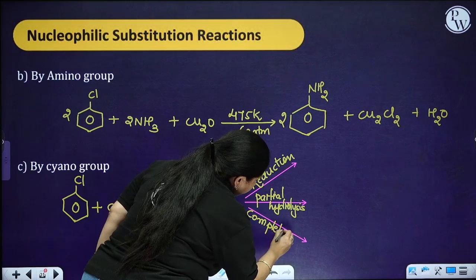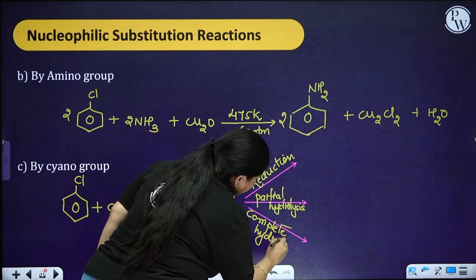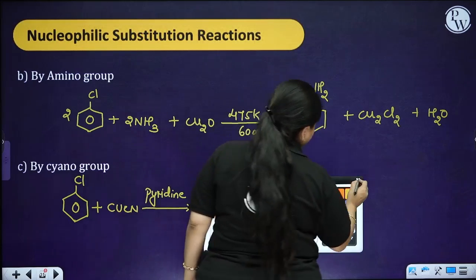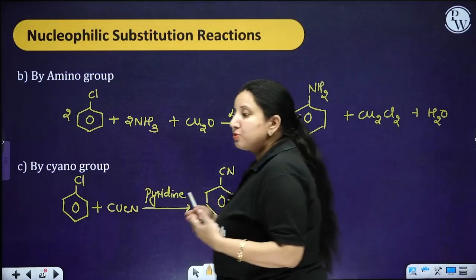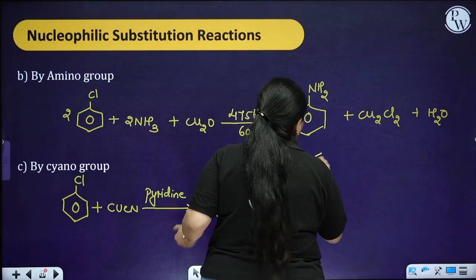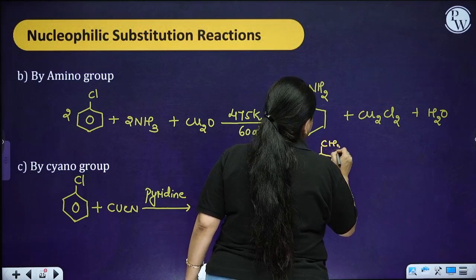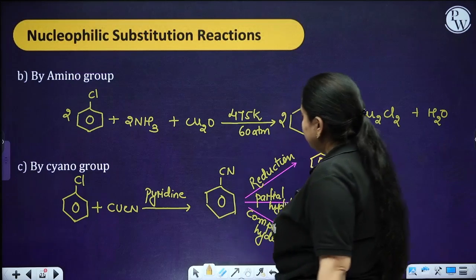So in the case of the reduction, it means that you are going to introduce H over here. So you are going to have CH2NH2.